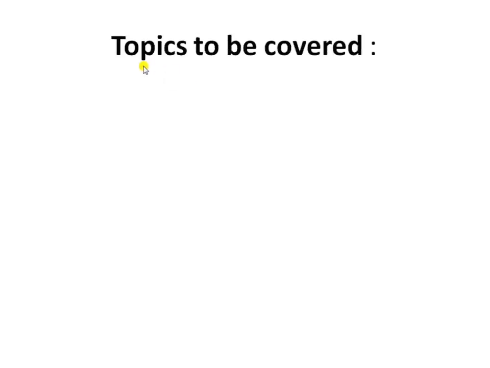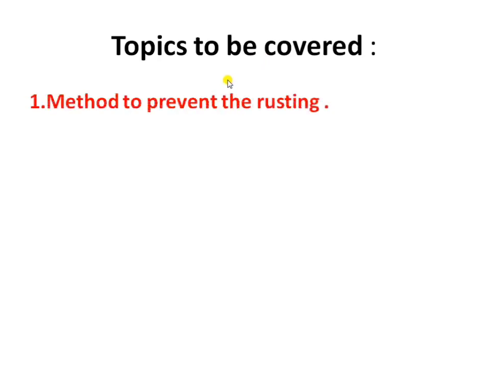So let's start with the topics of this chapter that we are going to cover. The first topic is methods to prevent rusting. Second is, what is crystallization.